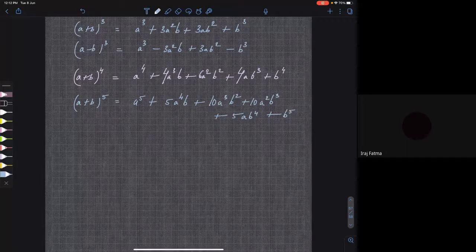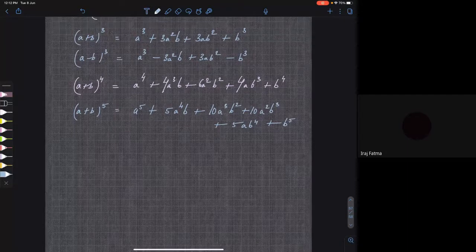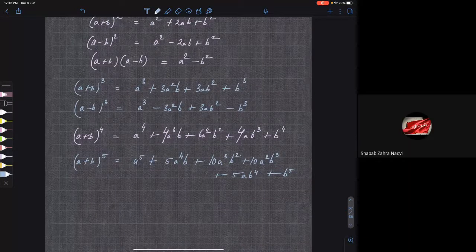So basically I am somehow writing down the formulas for these equations. But I too don't remember any formula beyond A plus B whole square and A minus B whole square. You are getting my point?